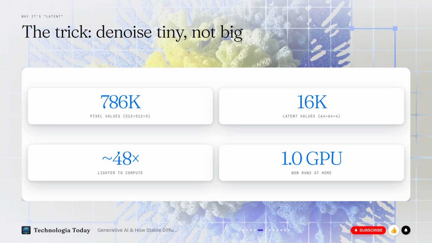Earlier diffusion models needed a datacenter. By moving the work into latent space, Stable Diffusion brought near state-of-the-art generation down to a single consumer graphics card. The reason you can run this at home is one word: latent.